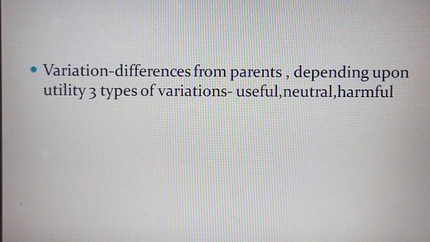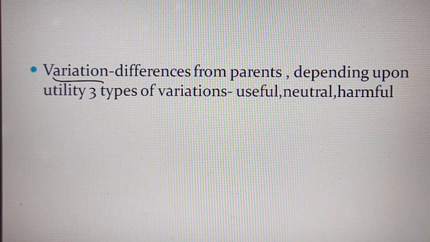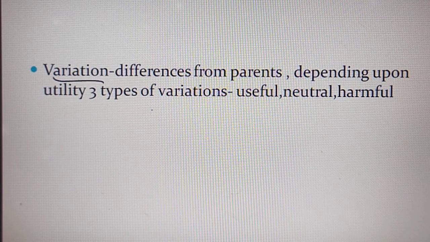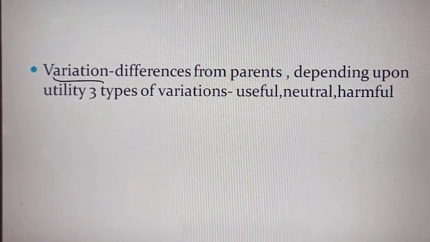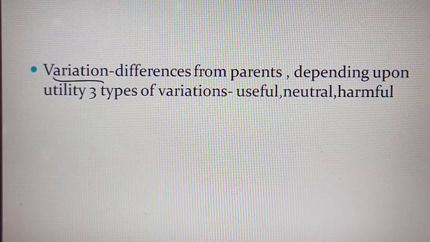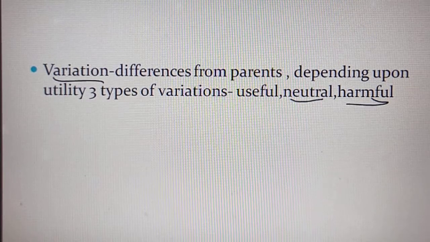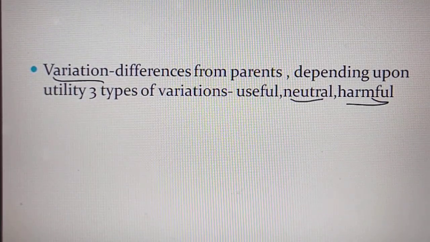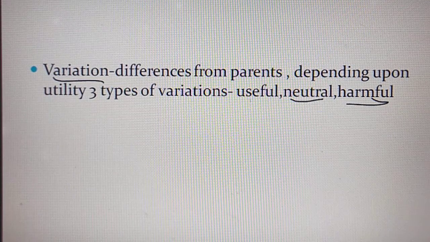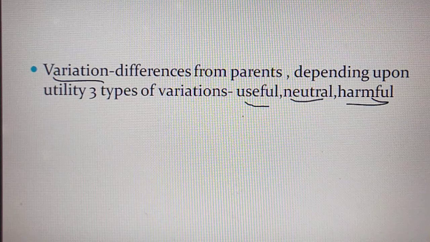So what do you mean by variation? Variation means the differences from parents. Depending upon the utility, there are three types of variations: useful variation, neutral variation and harmful variation. What do you mean by useful variation? Useful variation means the advantages to the individual. It helps to survive. Through this useful variation, it helps the organism to survive in nature.